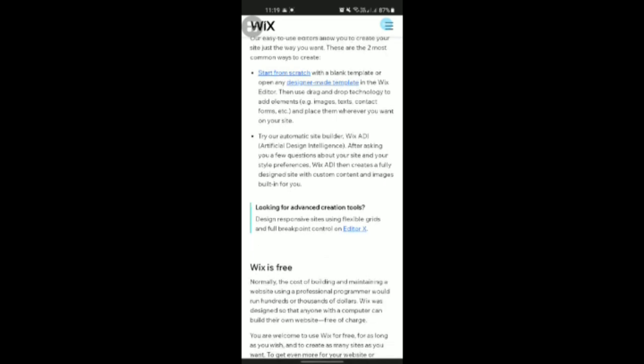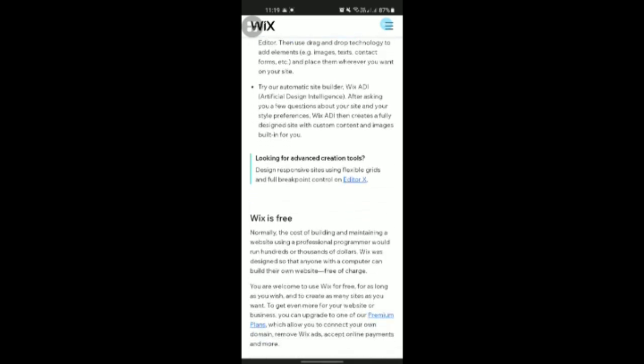Wix is free. So what does it mean that Wix is free? Normally the cost of building and maintaining a website using a professional programmer would run hundreds or thousands of dollars. Wix was designed so that anyone with a computer can build their own website free of charge.